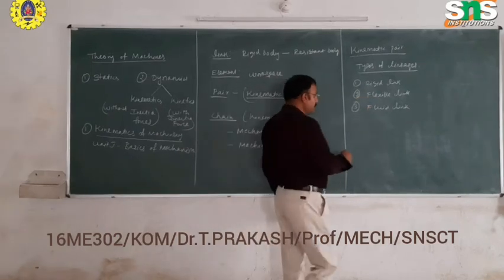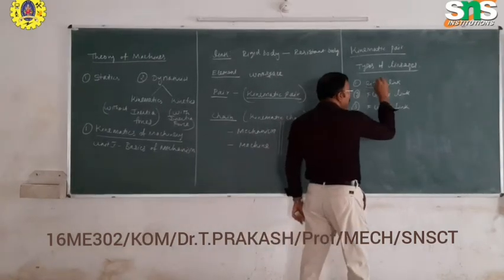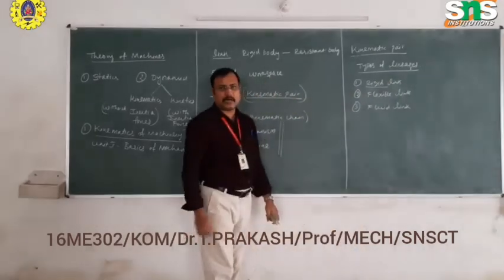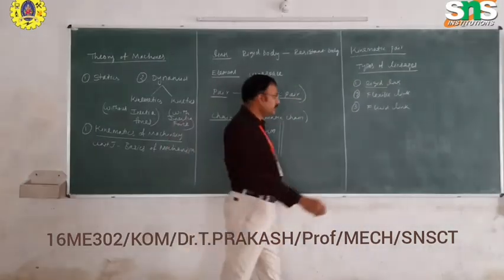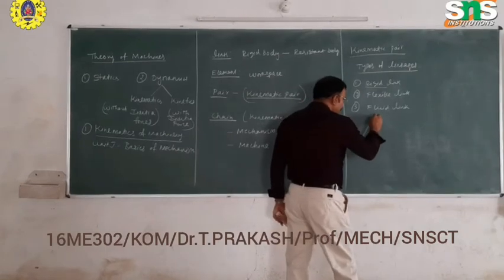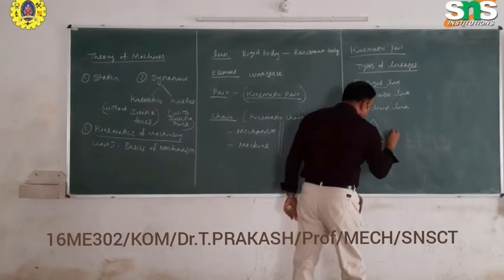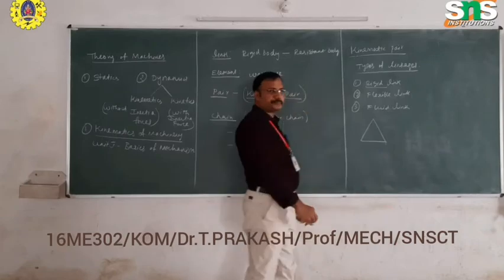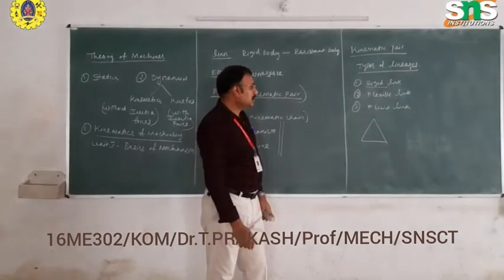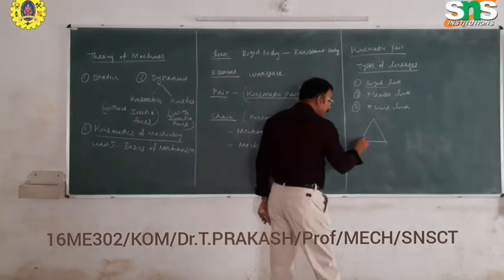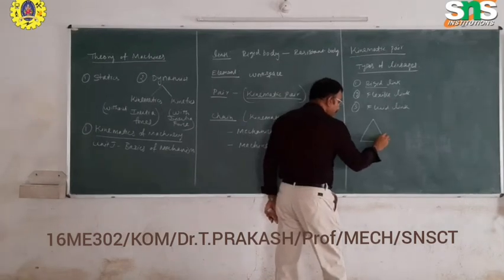What is the meaning of a rigid link? The term itself implies rigid. The bodies are rigid. Therefore, in a rigid link, the body will not have any relative motion between the linkages.